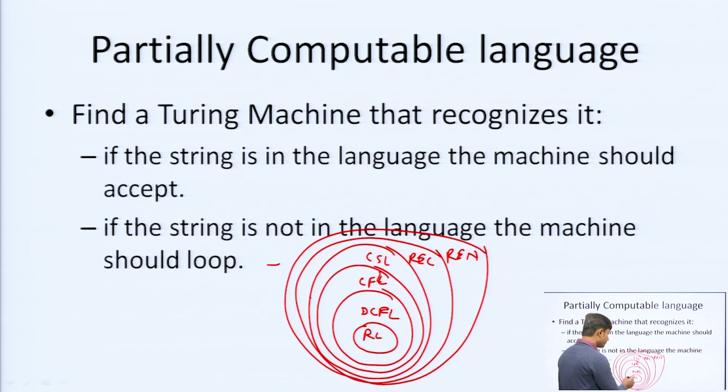For regular language we have finite automata.